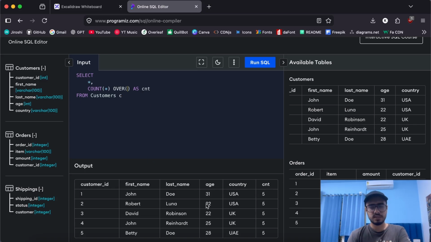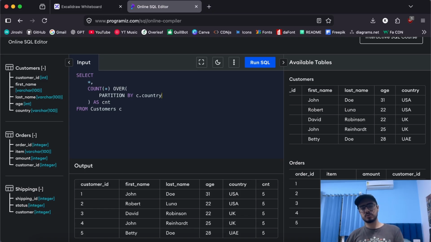Now let's say we want to count by country, just as we did with the group by example. Instead of using group by, I can use something like partition by. Partition by, we can say c dot country. Now what it will do is split all these rows by the country names, and when it splits, it will count them and append those rows with the exact values that we need.